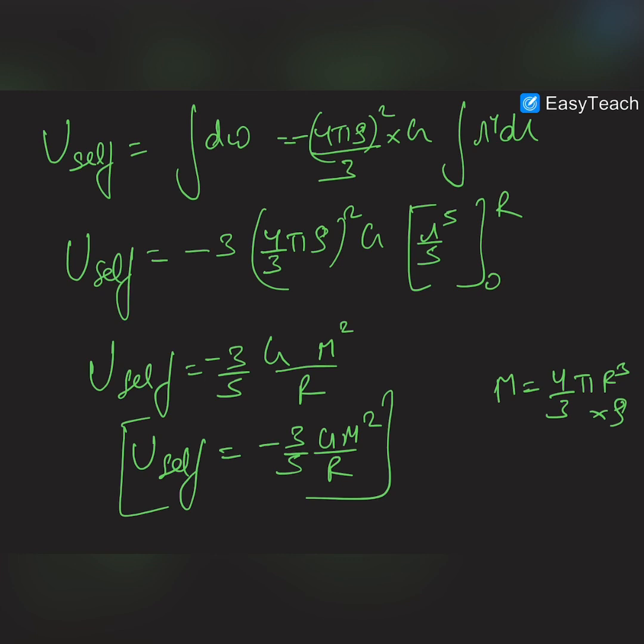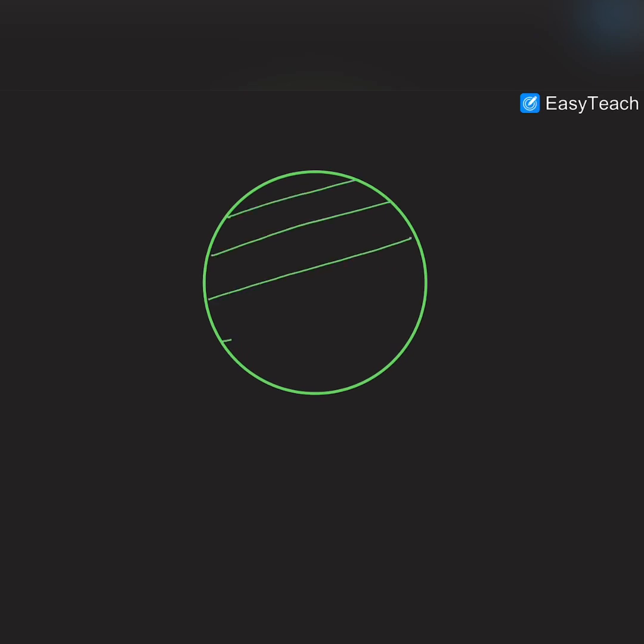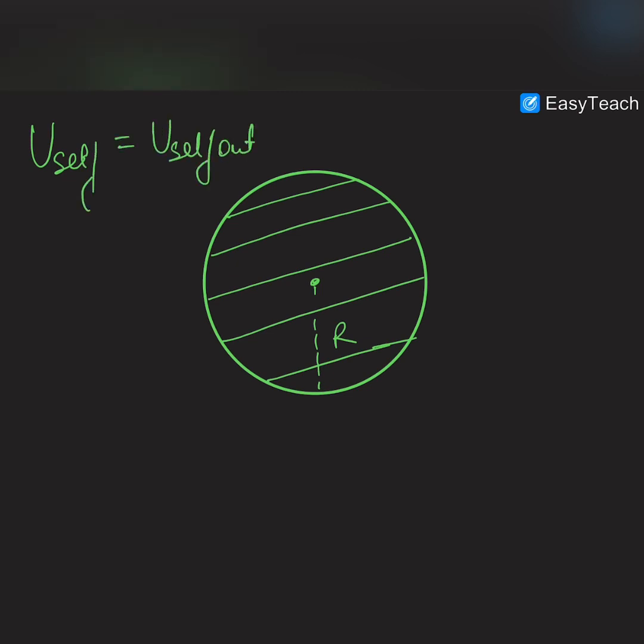Now we know that a solid sphere has a gravitational field both inside as well as outside the sphere. Therefore, this self energy is stored both inside and outside the sphere. But we know that the formula of gravitational field and gravitational potential of a solid sphere and a hollow sphere outside the sphere is the same. Therefore, we can say that U self for a solid sphere is U self out plus U self in.